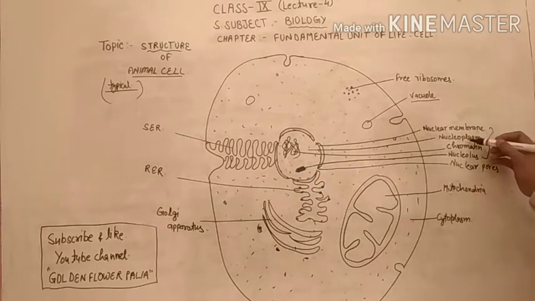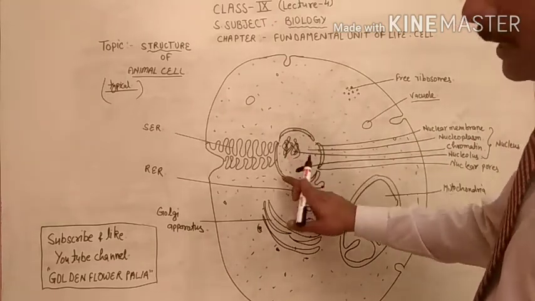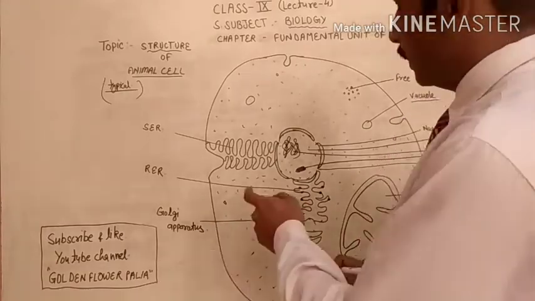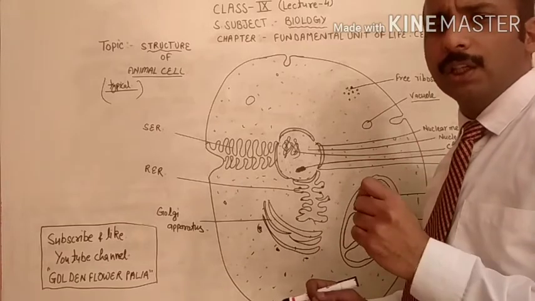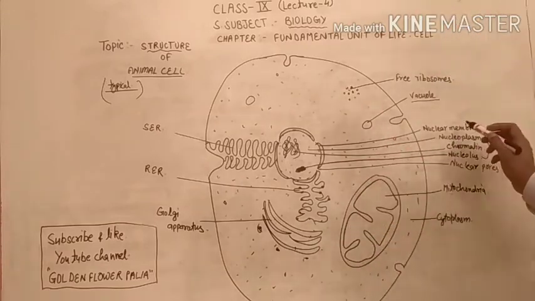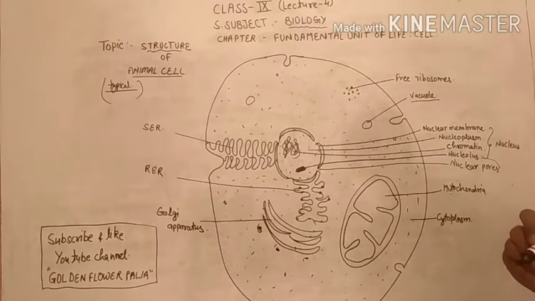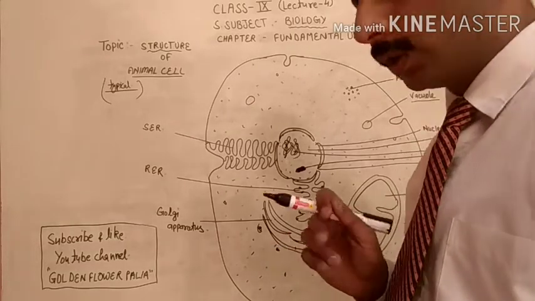So: nuclear membrane, and nucleoplasm, which is the liquid filled inside the nucleus, surrounded by the nuclear membrane. That liquid is considered the nucleoplasm. So nuclear membrane, nucleoplasm, chromatin, nucleolus, and nuclear pores, these all are the parts of the nucleus.